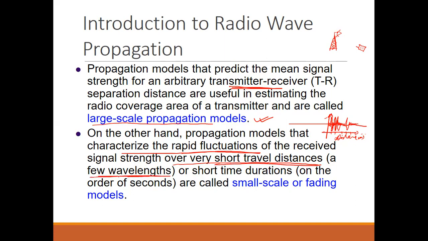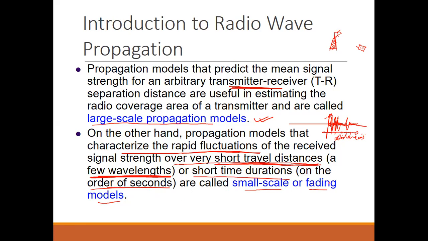Now whose wavelength is it? Wavelength means that of whatever signal is being transmitted. Every signal has some wavelength, and the distance the signal is traveling is of the order of the wavelength of that signal. So very short travel distance or short time durations, on the order of seconds, not more than that, are called small scale or fading models. So small scale propagation models or fading models. Okay, so we have two types of models, large scale propagation model and small scale propagation model.